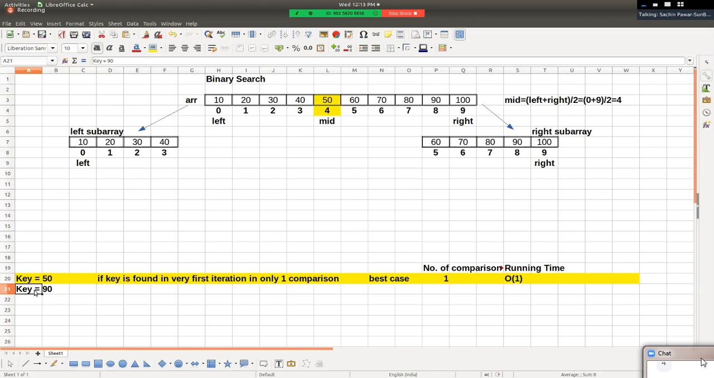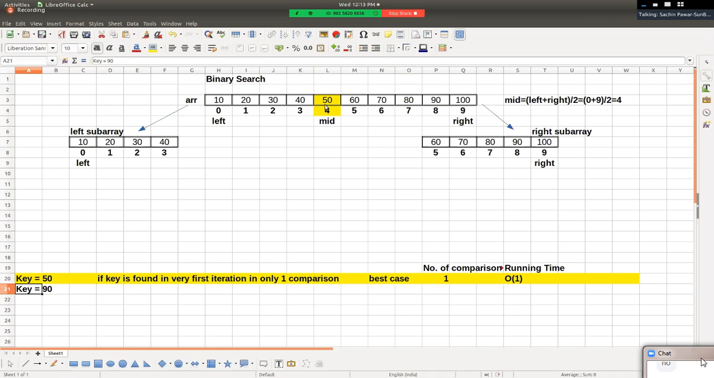Then we'll compare the value of key with the element at the mid position. In this second case, we have assumed the value of key as 90. So this 90 gets compared with 50. Is the value of key equal to arr of mid? No. So this is not the best case. We have to go for the next iteration, right?